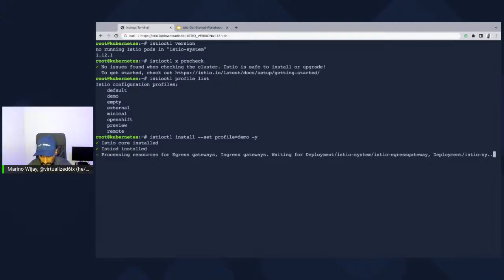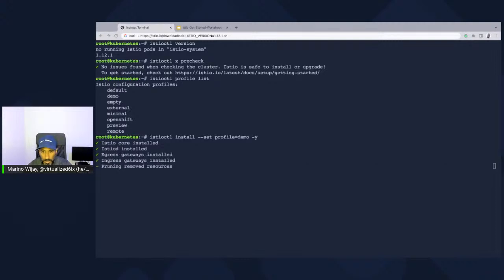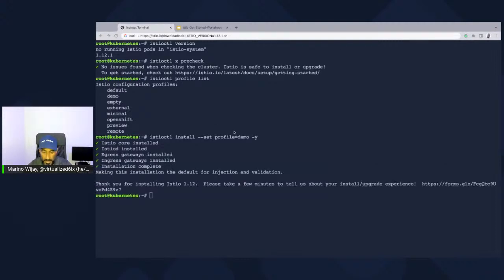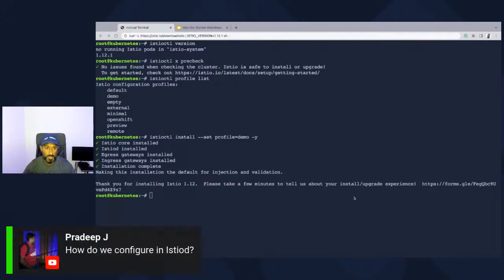While Istio-D is installing, I'm going to double check the chat here and see if there are any questions that have come up. So how do we configure Istio-D? Now, you're not necessarily configuring Istio-D in the demo profile, but the way you would configure Istio-D for your own usage is you're actually going to mess around with the Istio operator configuration.